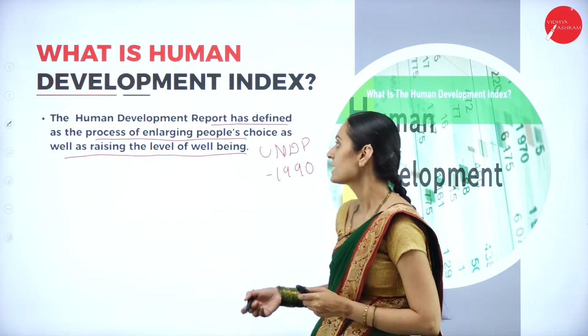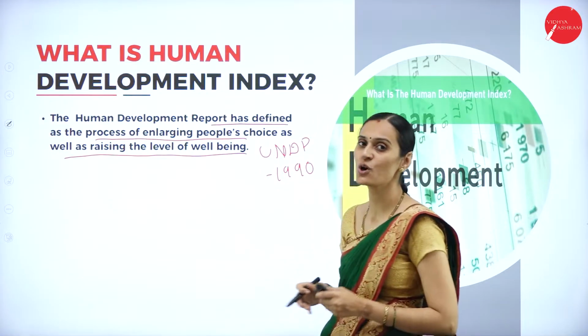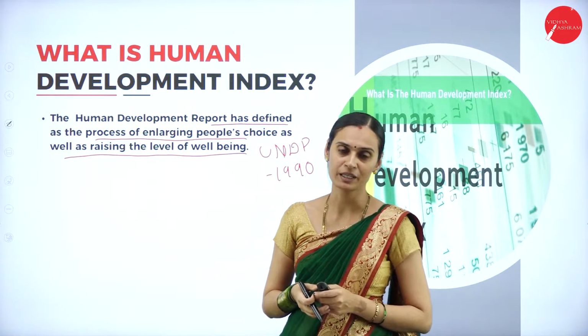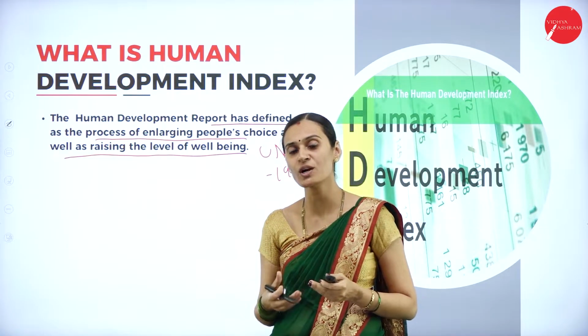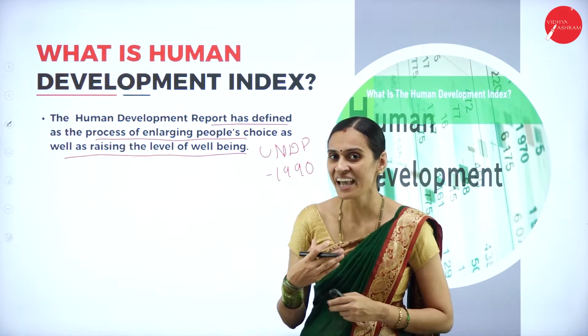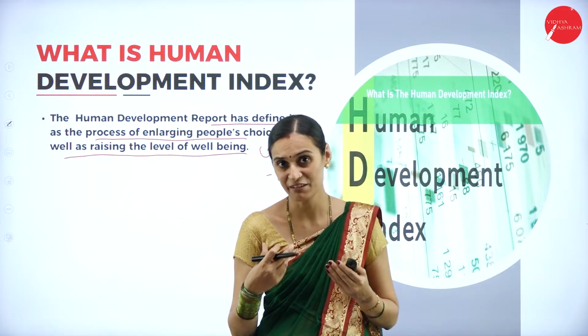Yes, enlarging the people's choice as well as raising the level of well-being. And its additional choices include political freedom, other guaranteed human rights, and various ingredients of self-respect.